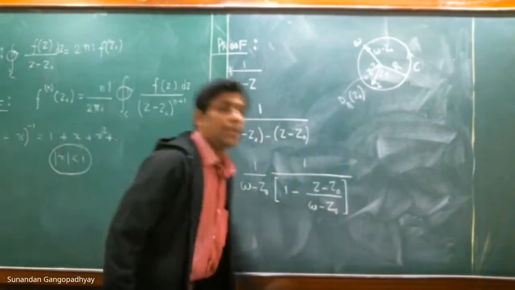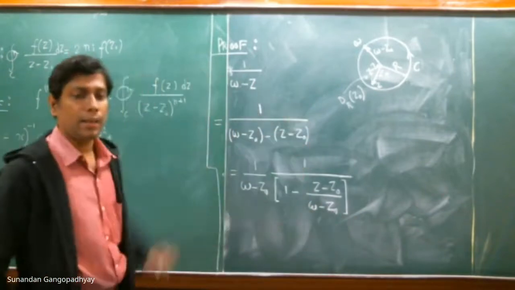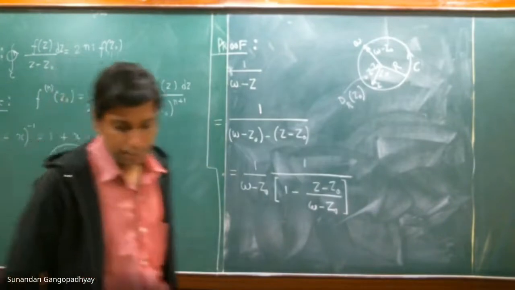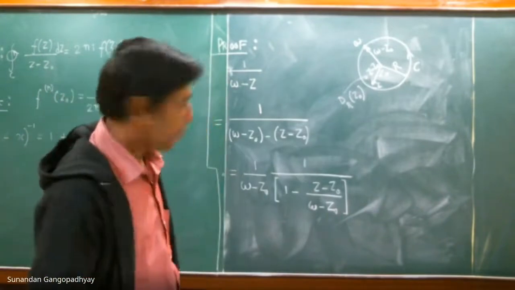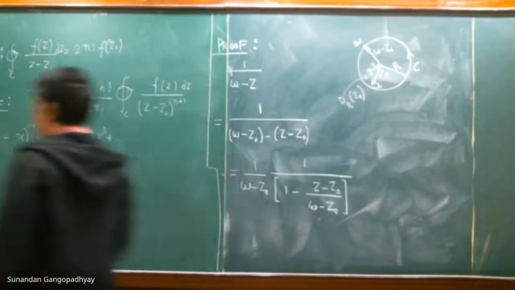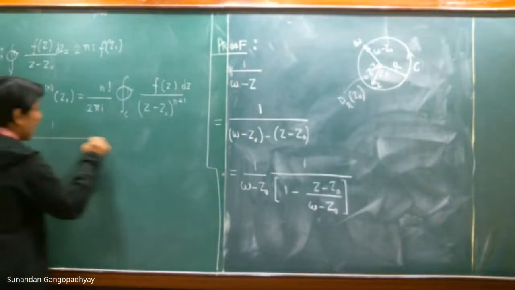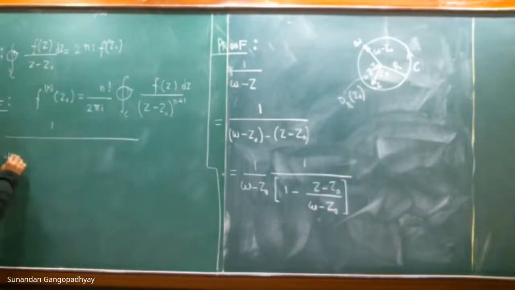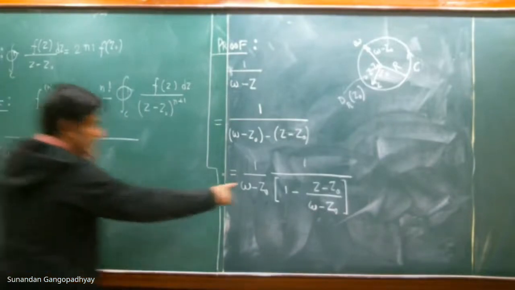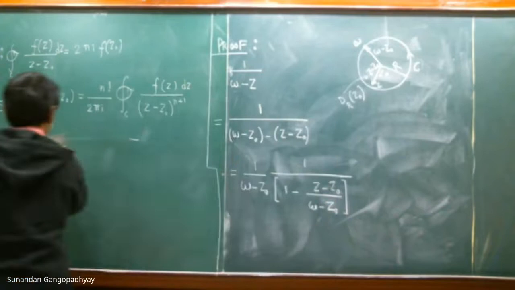You can do the same thing here. You can expand it in a binomial expansion, and if you expand this, what you will get is the following. I will not have enough space there, so I'm writing it on this side of the board. So this is equal to 1 by omega minus z naught, and now I want to expand this part.